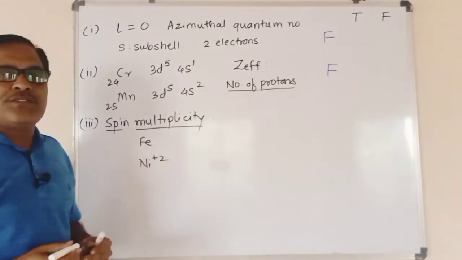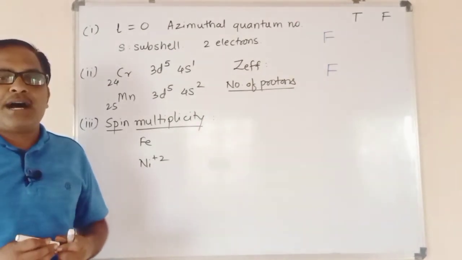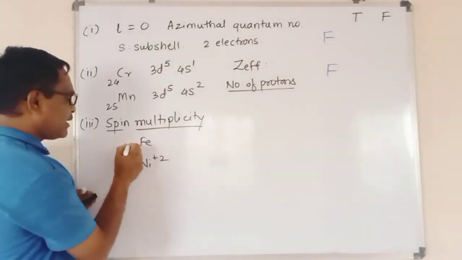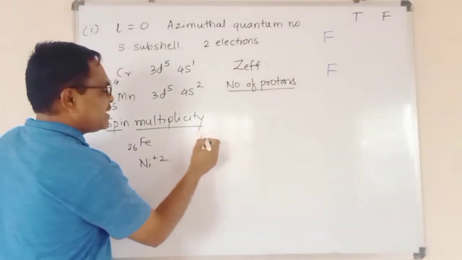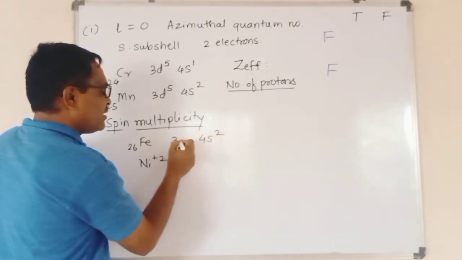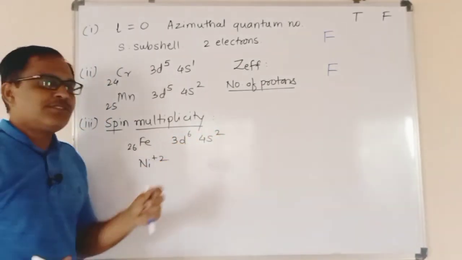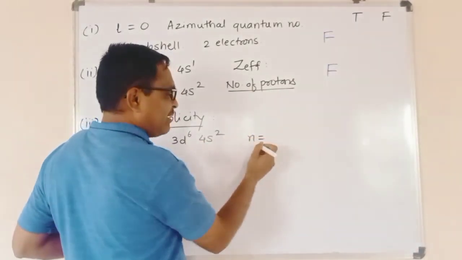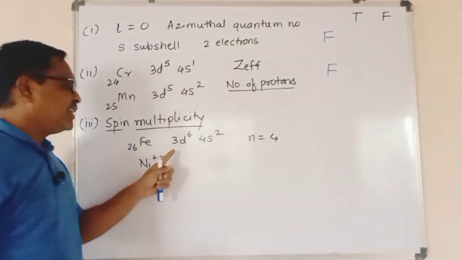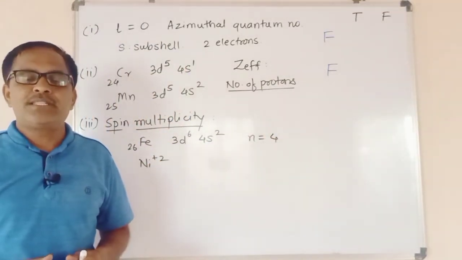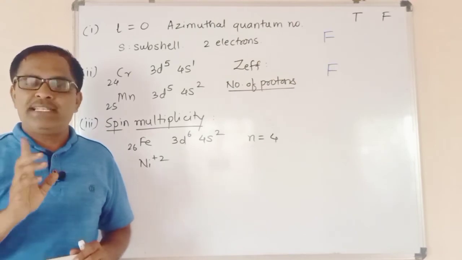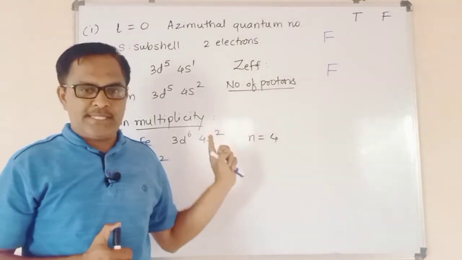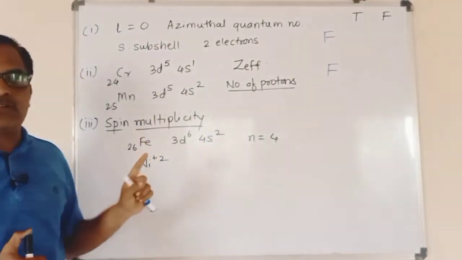So remember, we require the outer electronic configurations for these two elements. Fe with atomic number 26, the outer electronic configuration is given as 4s2 3d6, and on the basis of this d6 electronic configuration, the number of unpaired electrons is 4, because in the d6 case, when 6 electrons enter the d subshell, one of the orbitals gets paired and the remaining 4 orbitals contain 1 electron each with plus half electronic spin.